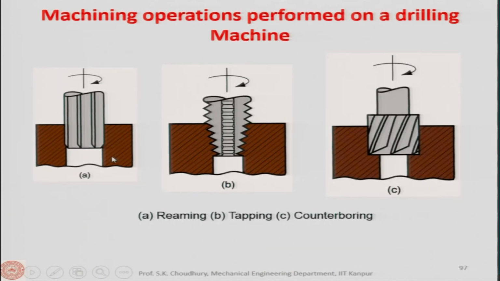Here is what I was telling you about the reaming. The reaming process is done after the hole is drilled, to increase the surface finish of the hole. After drilling, the drilling machine will be having vibration, and normally drilling is a rough operation, because the entire material is to be removed, and there was no hole, the entire hole is made.